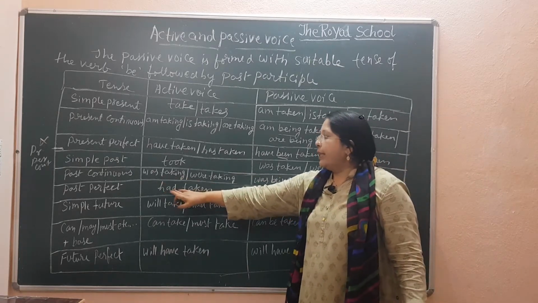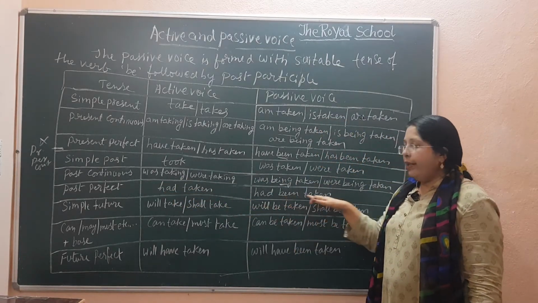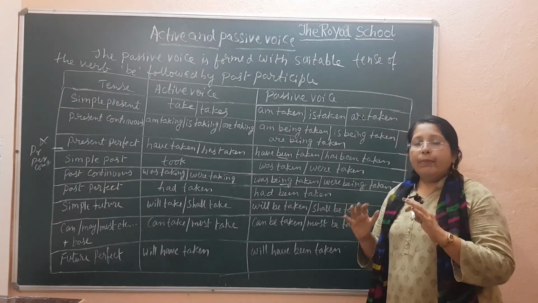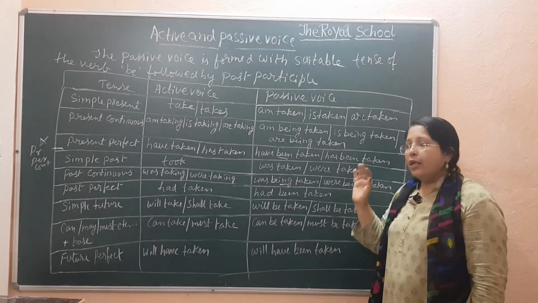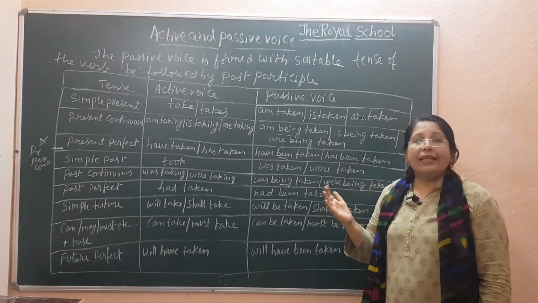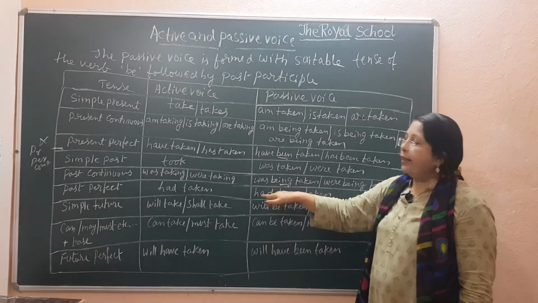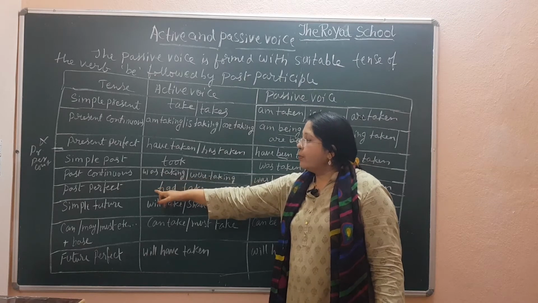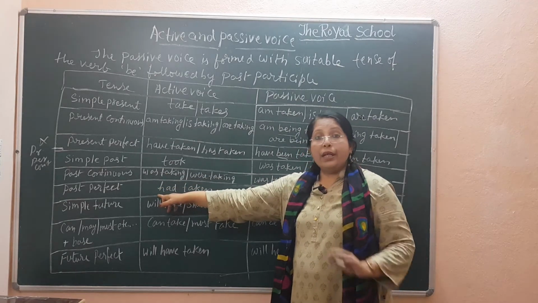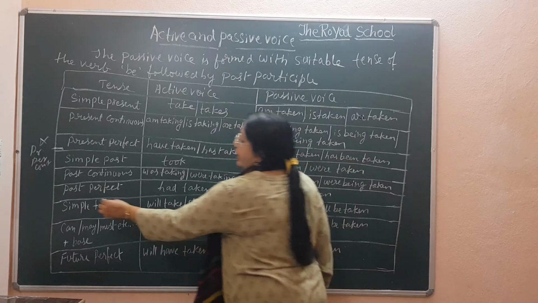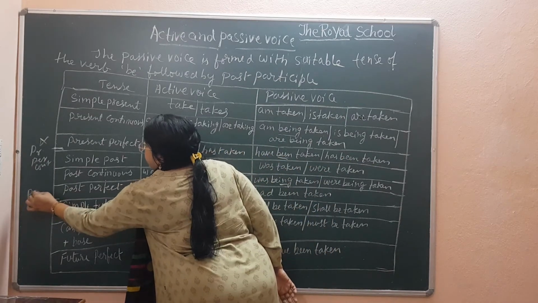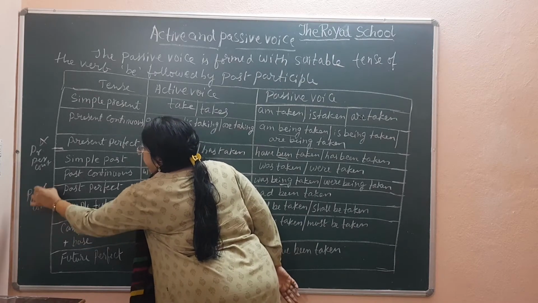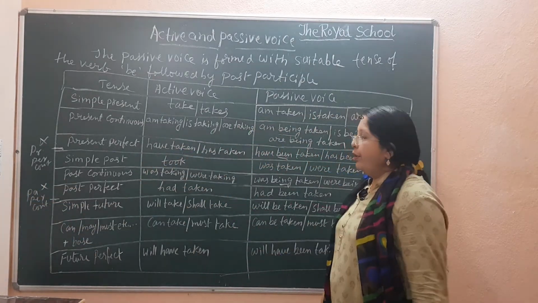Next comes past perfect. Had taken, had been taken. Here you will not be having has been or have been, it would be for past tense. For both I, you, we, they and he, she, it, you have to use only had. Simple past, past continuous, past perfect. Next comes past perfect continuous. Again for past perfect continuous, we are not having any passive form.